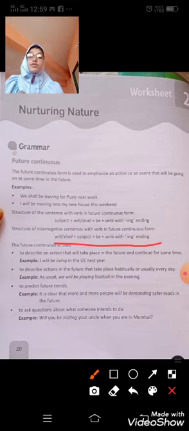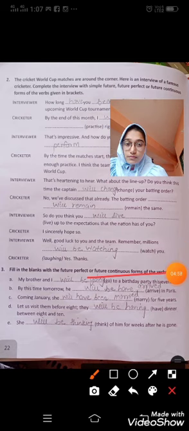For that we use future continuous tense to describe an action in the future that takes place habitually or usually every day, that happens every day but in the future. So as usual we will be playing football in the evening.